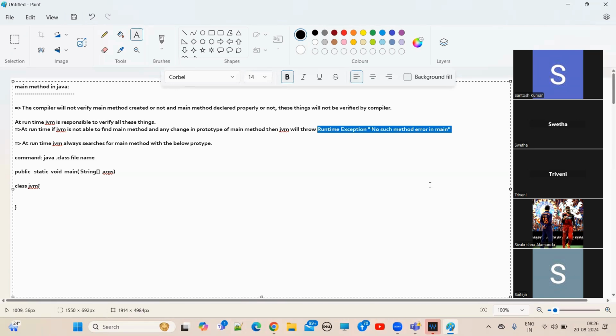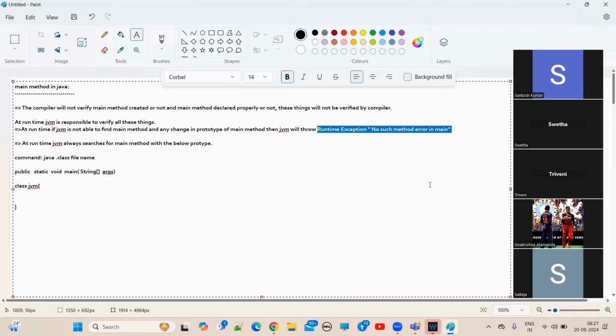So this is the error message we will see. We will see this runtime exception if the main method is not present in the particular class. Once the main method is present, the main method will get executed. After that, what will happen? The main thread will unload the .class file that was loaded into the JVM memory. While unloading, all the static variables are also automatically destroyed by the JVM.